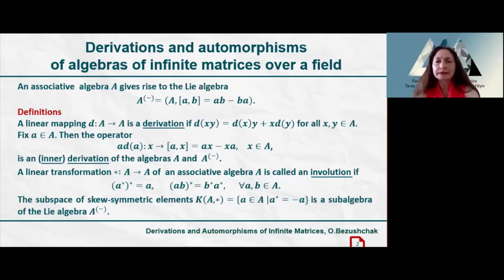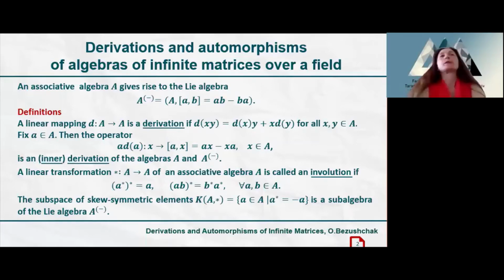Recall that a linear mapping D is a derivation if it satisfies the product rule on the slide, and the commutation with a fixed element is an inner derivation of the associative algebra and of the related Lie algebra. And a linear transformation star of an associative algebra is called an involution if the conditions on the slide take place.